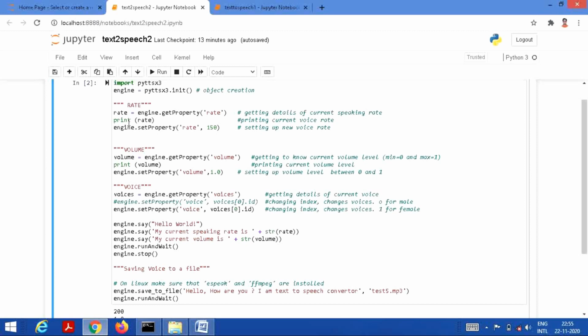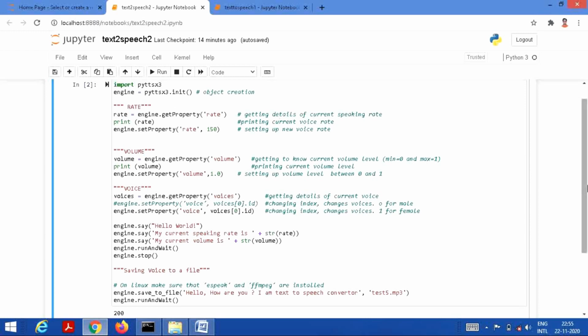So we will print the rate here. It is engine.setProperty rate comma 150. It depends upon you at how much rate or at how much pace you want to speak from the system side. Alright, so here we have set the rate.